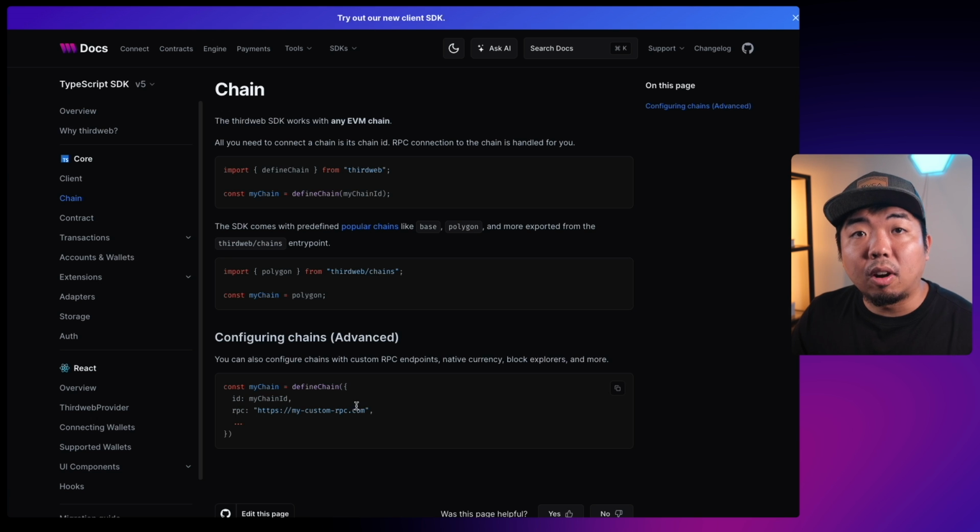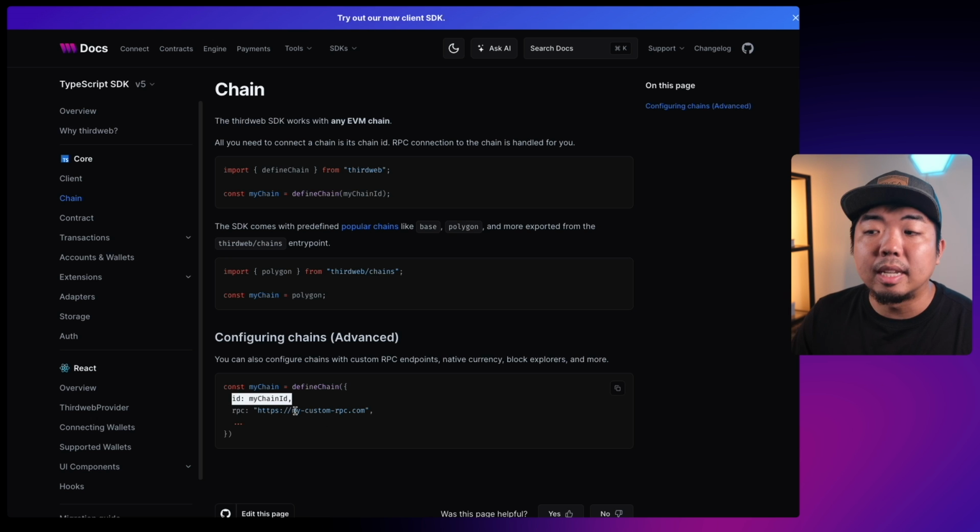Or we can configure our own chains. This includes using defineChain again. We provide the chain ID, but we can also provide things like the RPC endpoint we want it to use, the native currency, block explorers, etc.